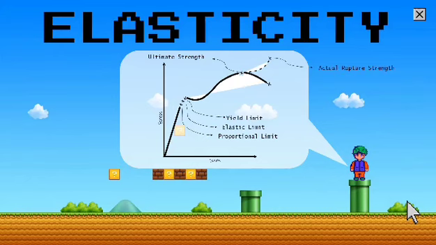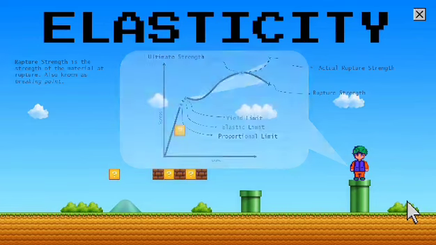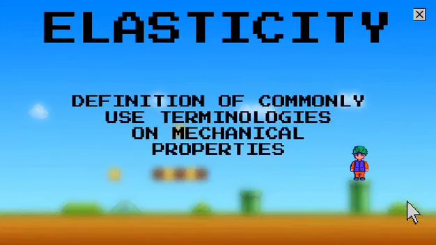Actual rupture strength. Rupture strength is the strength of the material at rupture, also known as breaking point. Here are some common terminologies commonly used on mechanical properties.